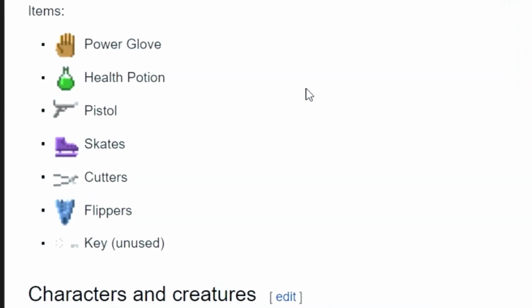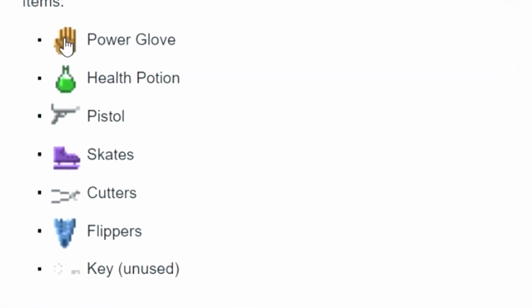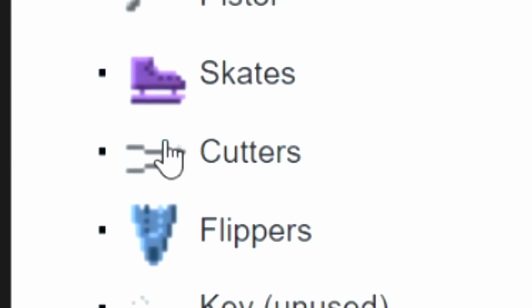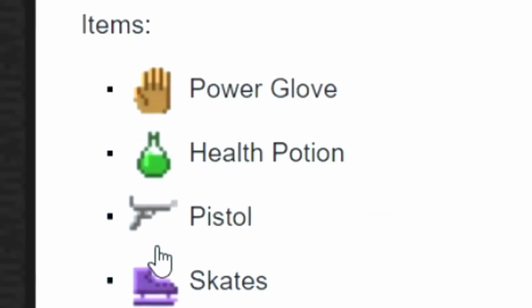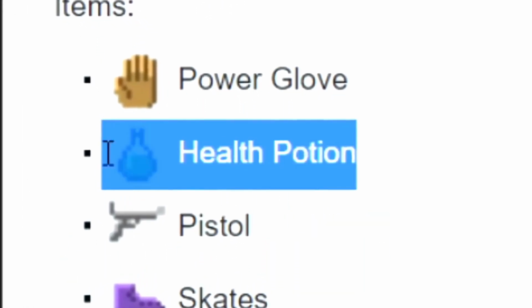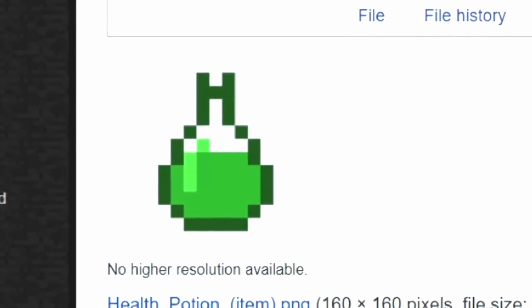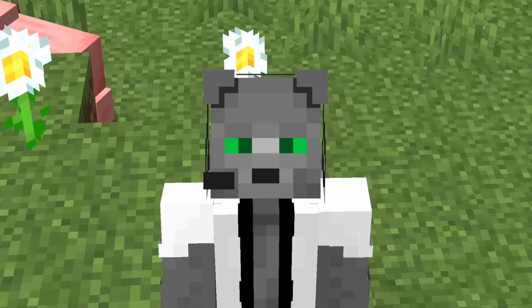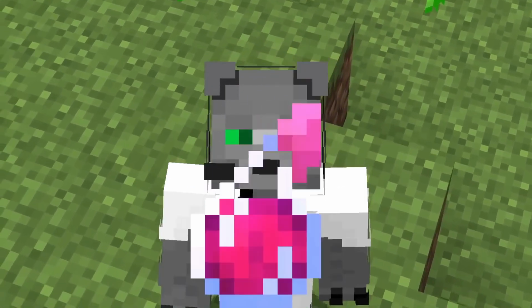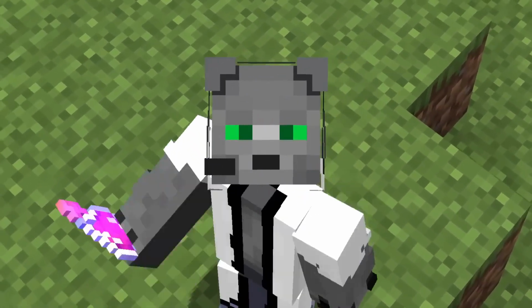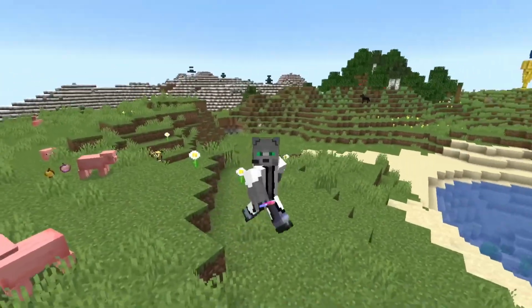Some interesting items from Legend of the Chamber are, for example, the gloves, the pistols, the skates, the cutters, flippers, the keys, but the one that catches my attention the most is the healing potion. The healing potion works the same as in Minecraft, it cures, and it is curious to think that today we also have it in Minecraft, but in a pink color. Before it was green, which in Minecraft means poison.